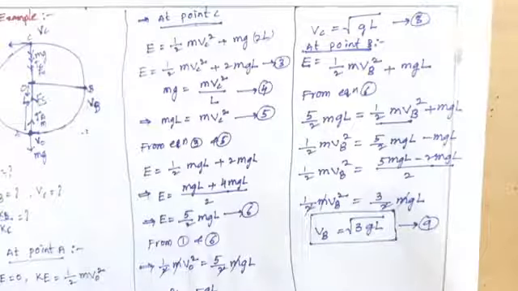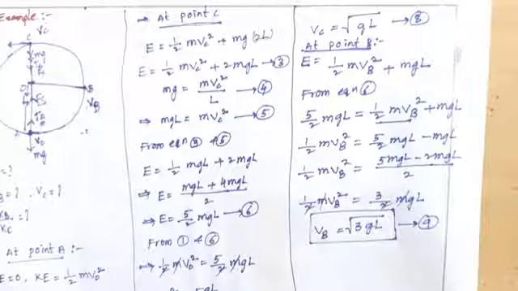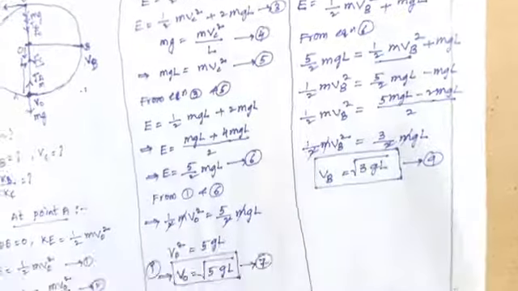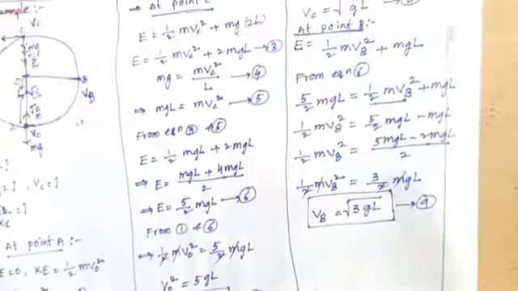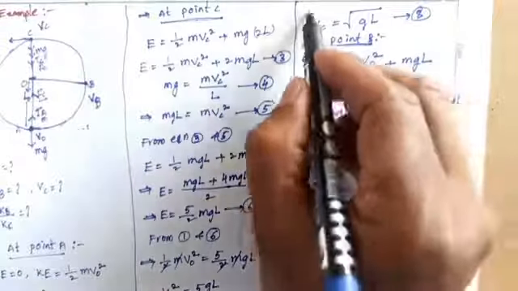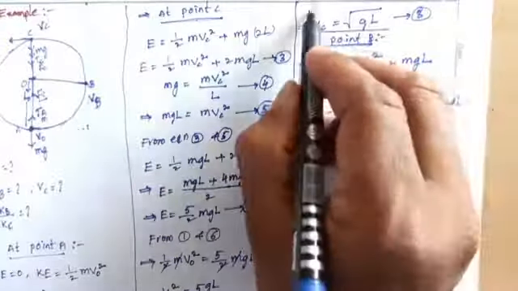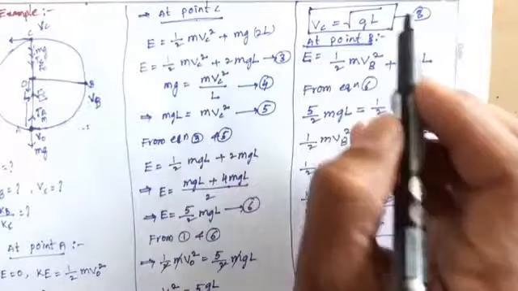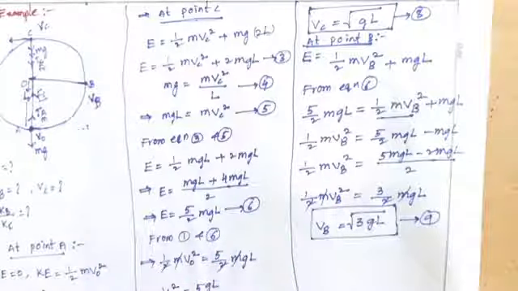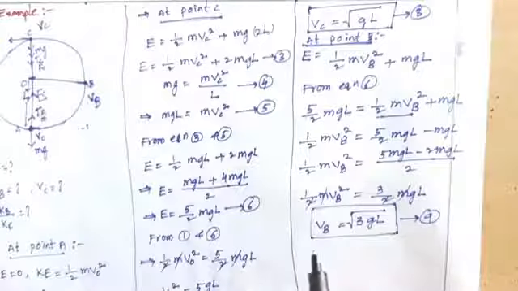At point A, the speed v0 equals square root of 5gl, and at point C, the speed of the bob is vC equals square root of gl. So this is the second one.